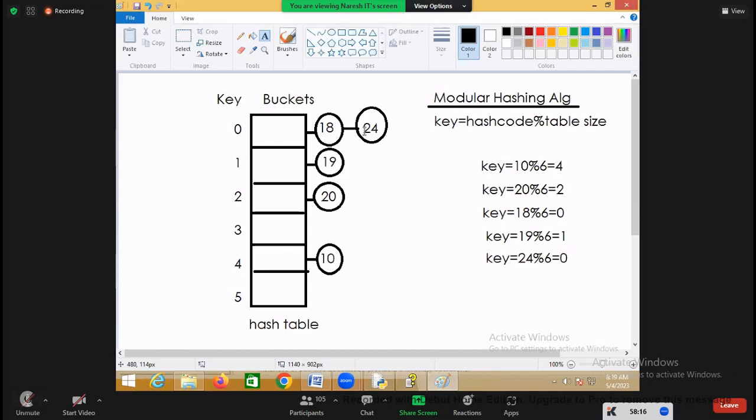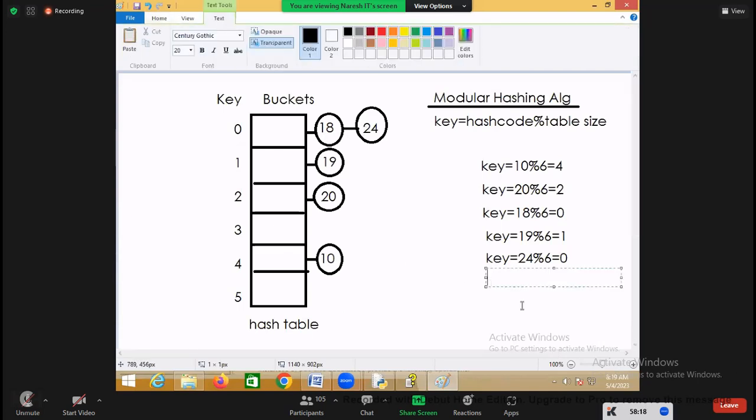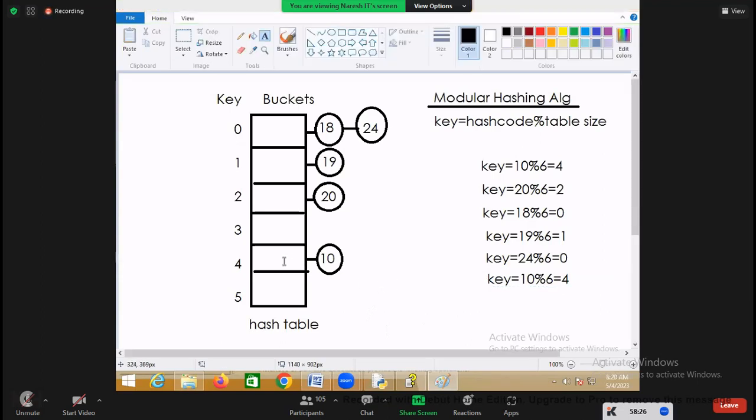Suppose I want to add 10. 10 mod 6. What is the remainder? 4. So in the fourth location, is one object already there or not? Yes. It will compare whether this 10 is there in this bucket or not. Yes, 10 is there. Will it add or not add? It doesn't add, because a set doesn't allow duplicates.